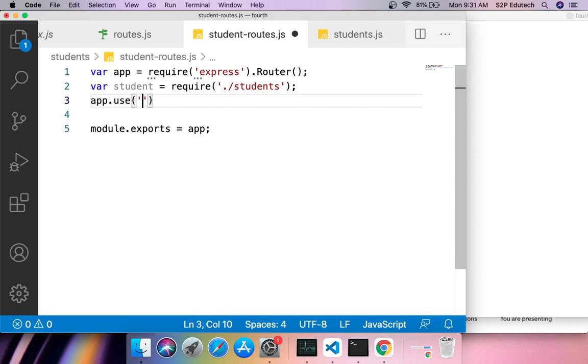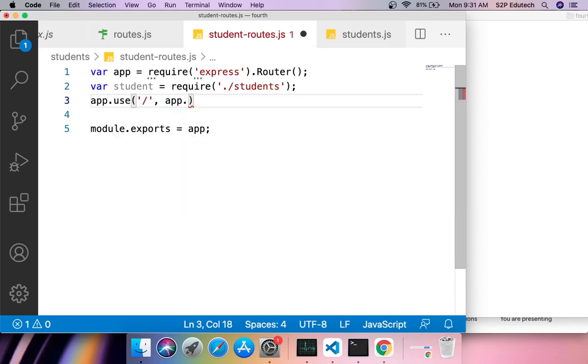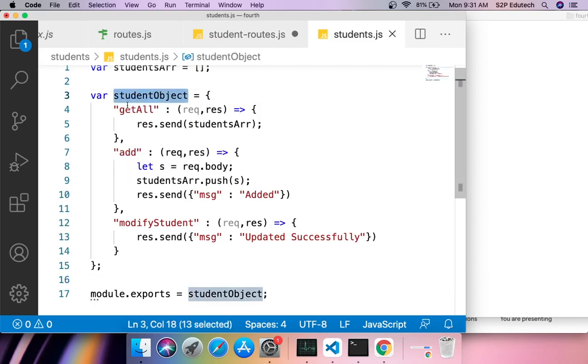Now inside this, what I would do is I would use a path called as slash. I would simply use a path called as slash, right? And against this I would say app dot, instead of app dot use I would use app dot get, because this is a get request, my bad. And I'll use this path slash, and again slash, what I would do is I would call the get all function. How will I call? Via this student object. Now because this student object is nothing but this object, so if I do a student.getAll, what I would get is this particular function.